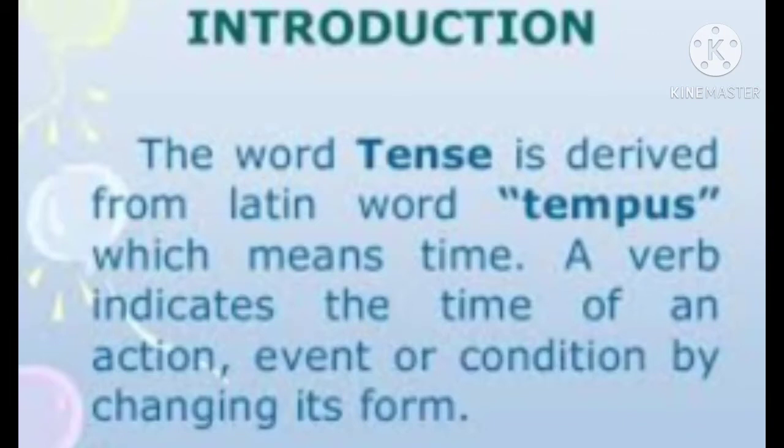A verb indicates the time of an action, event, or condition by changing its form. So, the word tense is derived from Latin word tempus. The meaning of tempus is time. Yes, so tenses means the tense of a verb shows the time of an action or event.